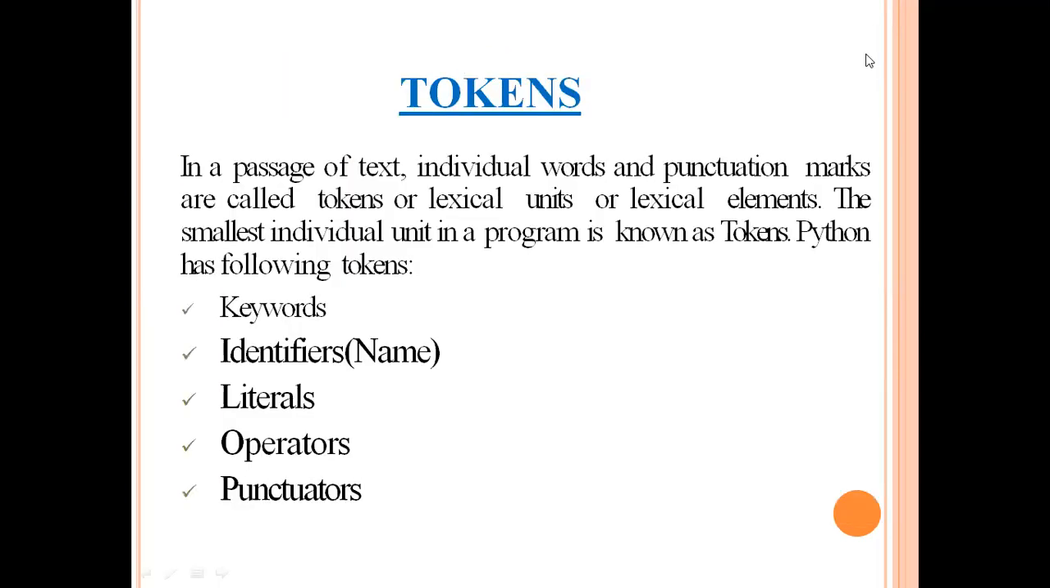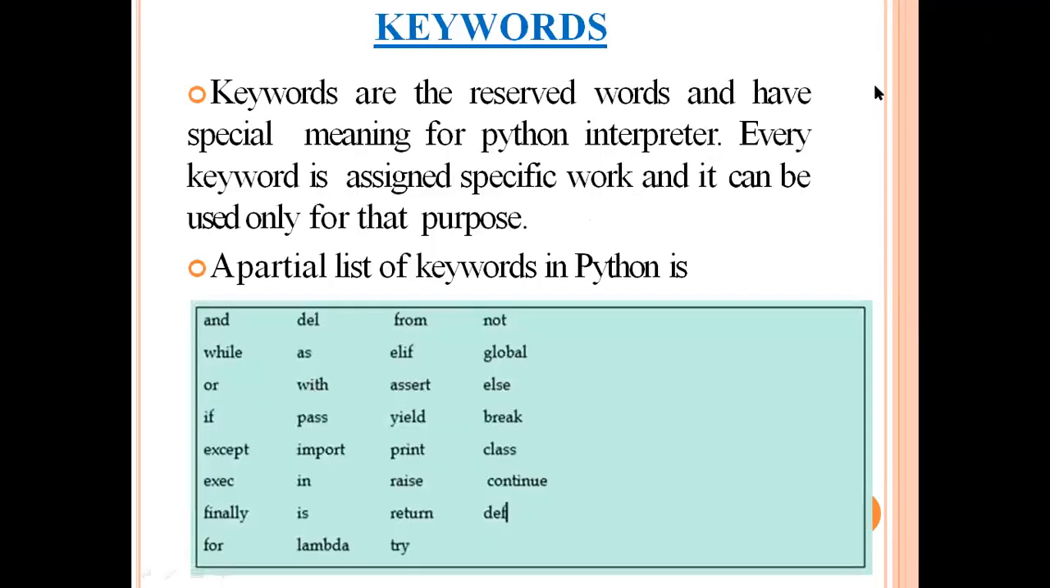So next is the token. In a passage of text, the individual words and the punctuation marks are called tokens or lexical units or lexical elements. The smallest individual unit in a program is known as a token. Python tokens basically consist of keywords, identifiers, literals, operators, and punctuators. All are considered as tokens in a Python program.